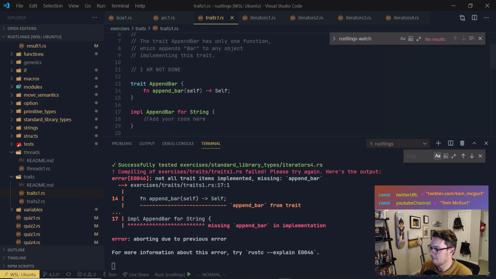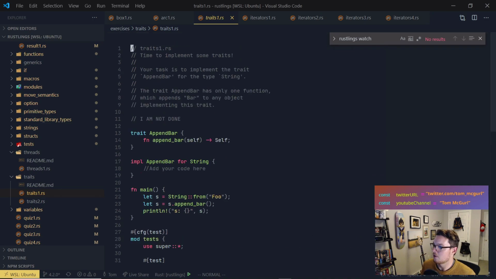Maybe these are easy. We learned about traits. Traits 1. Time to implement some traits. Your task is to implement the trait append bar for the type string. The trait append bar has only one function, which appends bar to any object implementing this trait. All right. So, implementation, append bar for string. It appends bar to any object implementing this trait.